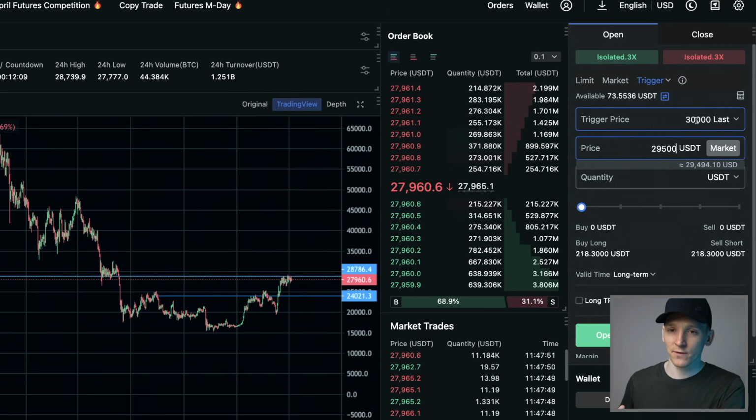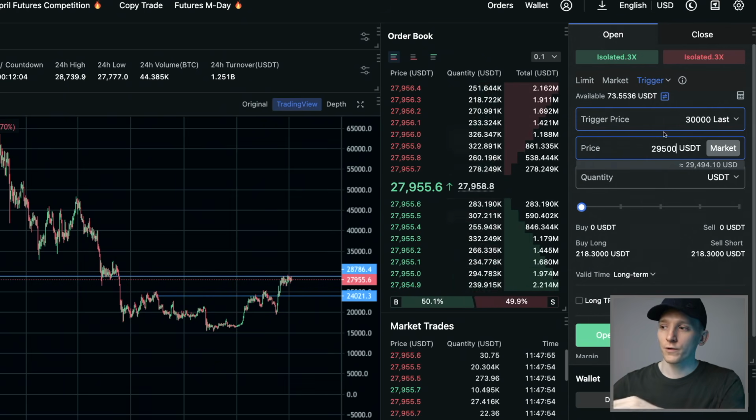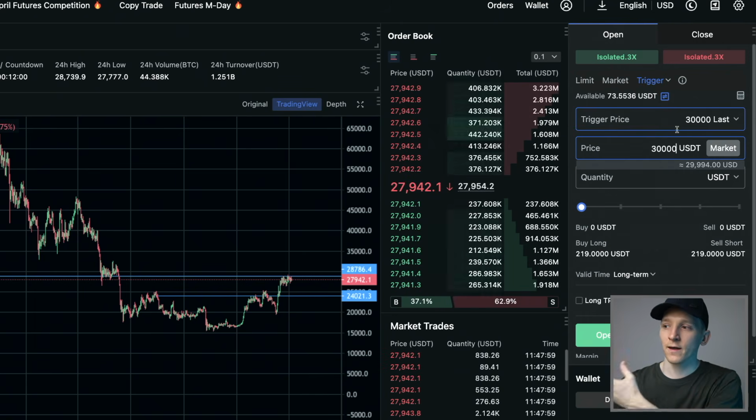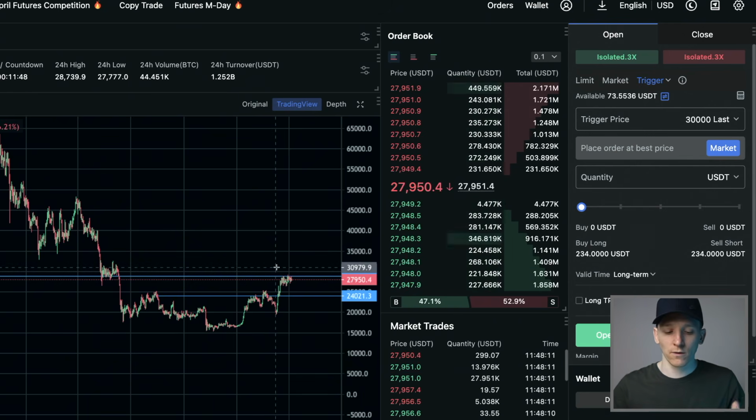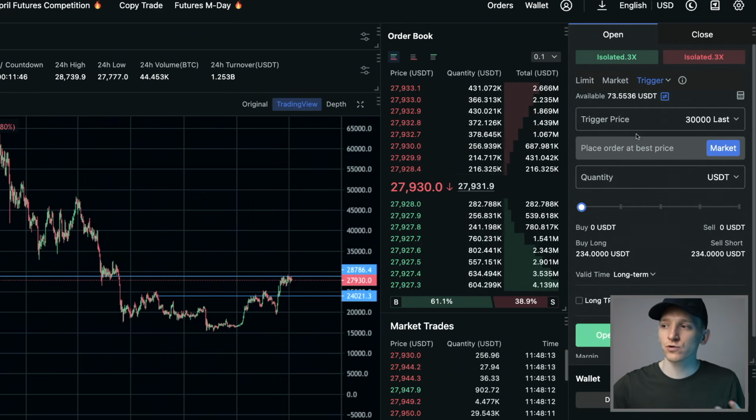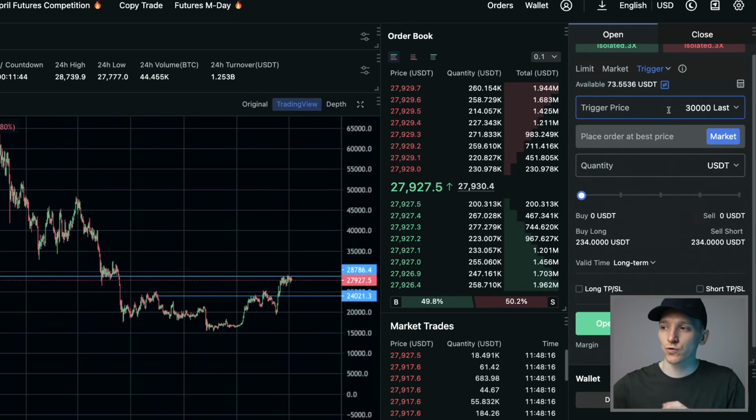Only when it gets down to 29,500 would you input a long order. Or you can put that at the same price, 30,000. When the trigger price is hit, then you buy at that price or a market order, and then that order goes through. Why would you want to buy at a higher price than the current price? Maybe you're trading a breakout. You don't want to actually trade until the breakout occurs. You want to put an order in. And so that's what stop orders or trigger orders are for, just to trigger an order at a certain price.